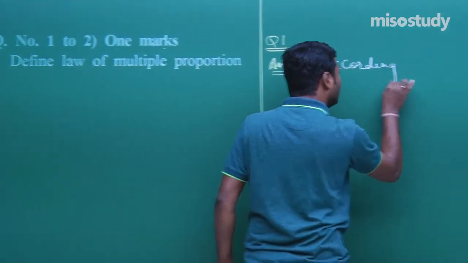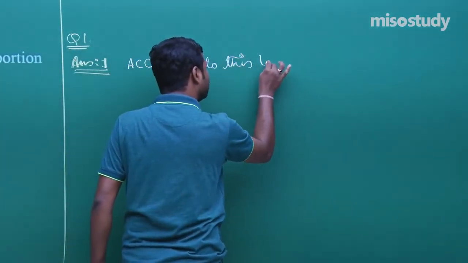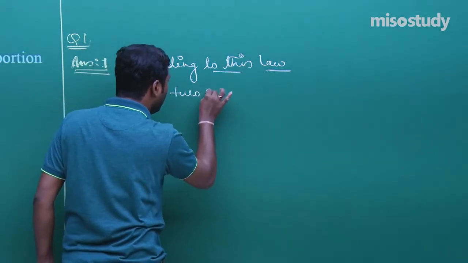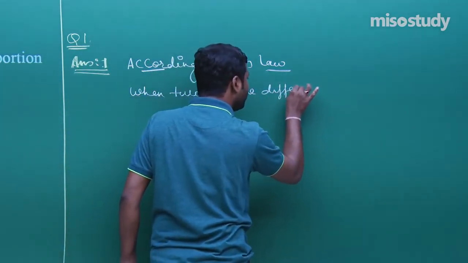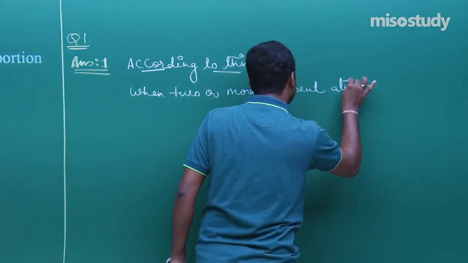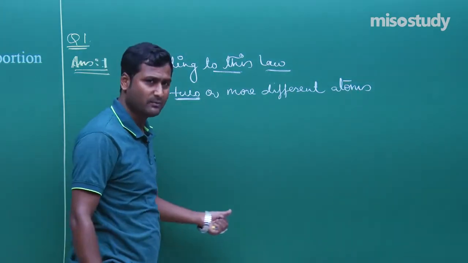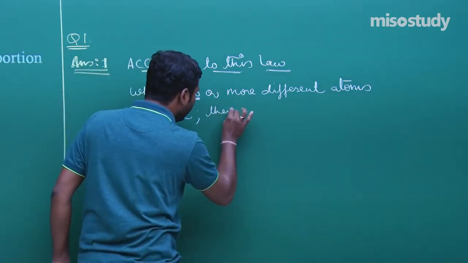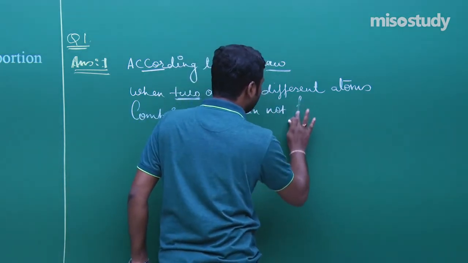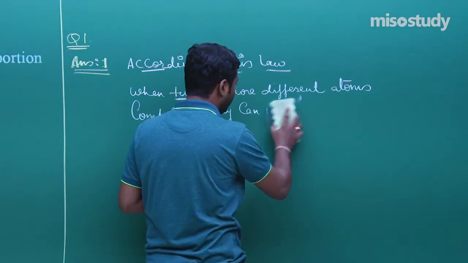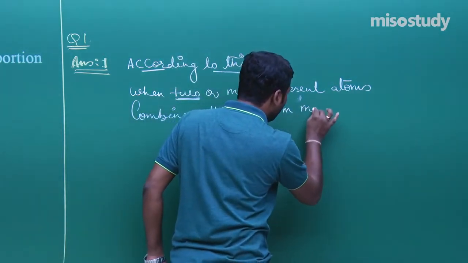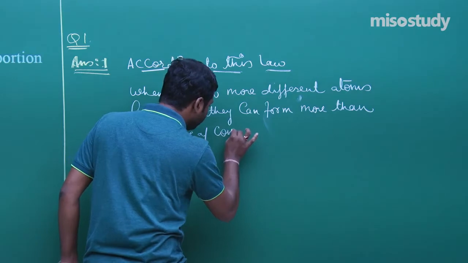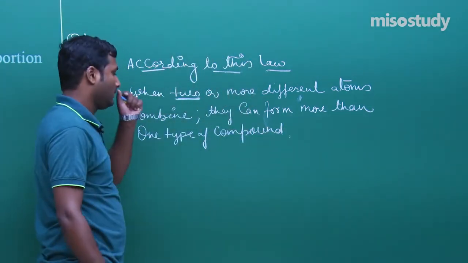According to this law, when 2 or more different atoms combine, generally we take 2 atoms, they can form more than one type of compound, or you can say more than one type of product.